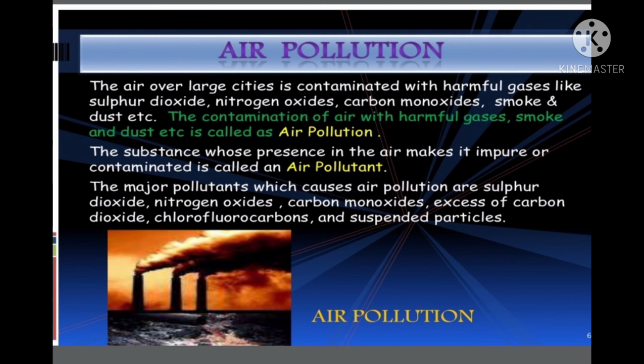Also, dear students, we are able to see smoke, dust, etc. आप देखते हो स्मोक बहुत सारे व्हीकल्स में से क्या निकलता है, स्मोक, ठीक है, and that is ultimately going into our environment. Also we are able to see जहाँ पे कंस्ट्रक्शन चलता है तो सीमेंट होती है वहाँ पर सैंड होती है, बहुत सारे मटेरियल्स होते हैं, तो वो भी सारे एयर में मिक्स हो जाते हैं और क्या हो जाता है, एयर पॉल्यूट हो जाता है. तो we call it as air pollution. The substance whose presence in the air makes it impure or contaminated is called an air pollutant.